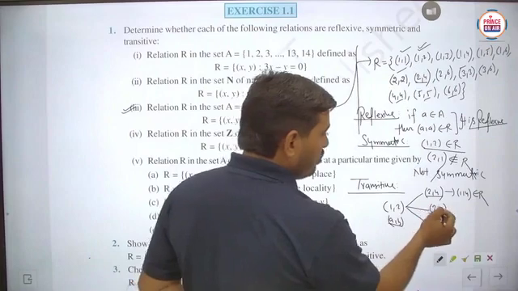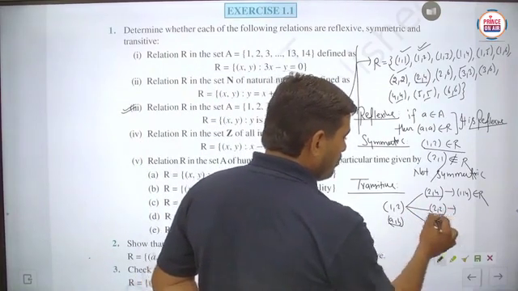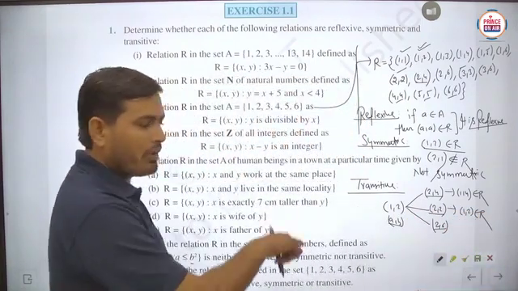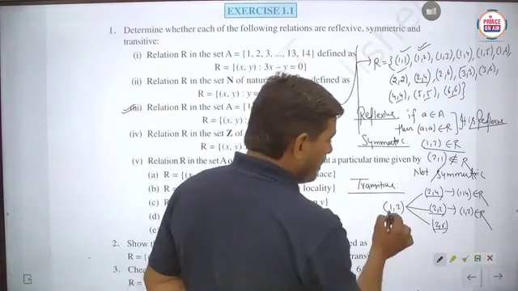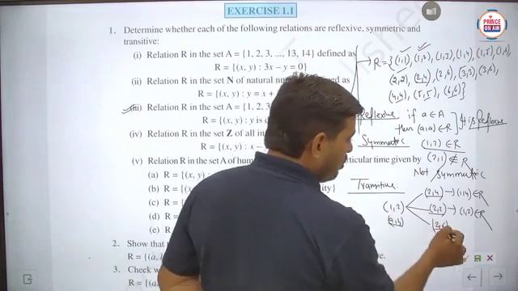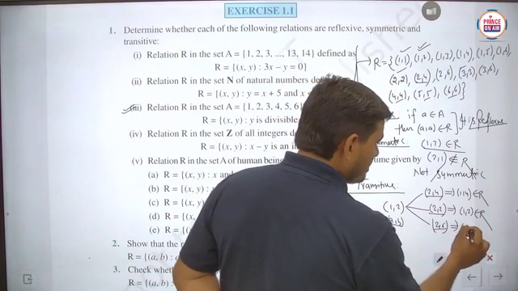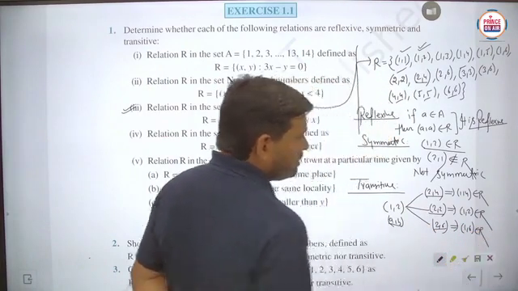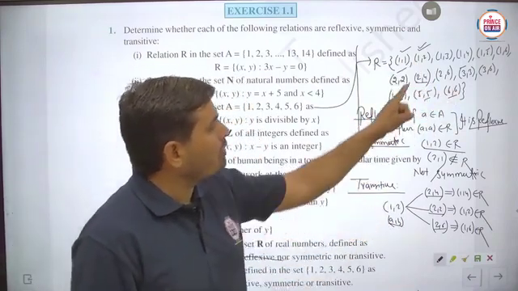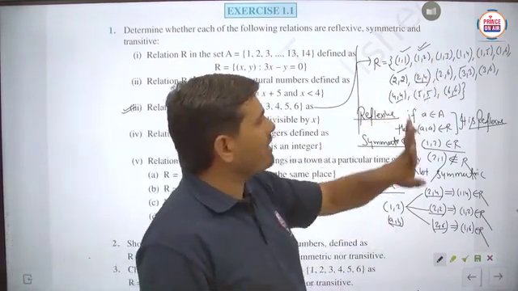Now (1,2) and (2,2) are there. Then we have to check (1,2). So (1,2) basically belongs to R. So for this part it is said to be transitive. Now take (1,2) as AB, and suppose (2,6) is taken as BC, then (1,6) has to be there. So (1,6) also belongs to R. So for this part (1,2) is said to be transitive. Next student, we have to check for (1,3).